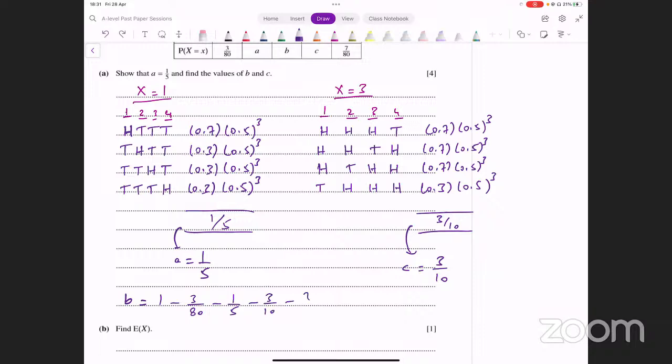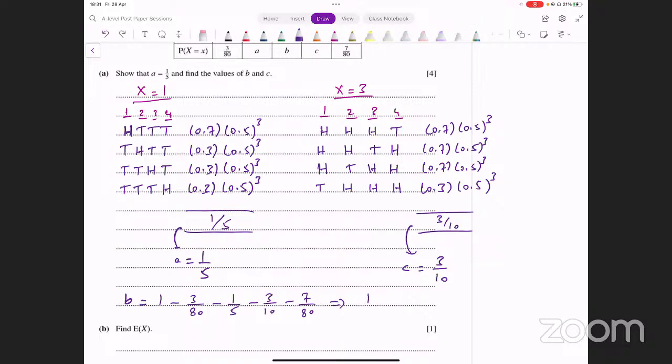Put that in your calculator and see what that gives you. 1 minus 3/80 minus 1/5 minus 3/10 minus 7/80, and that is giving me 3/8.